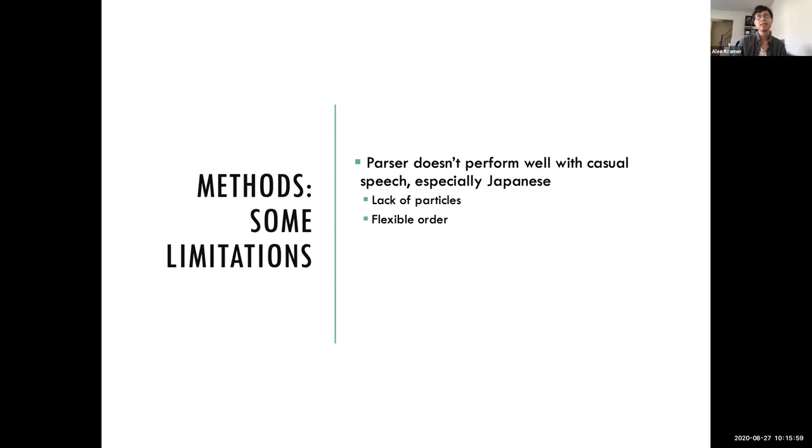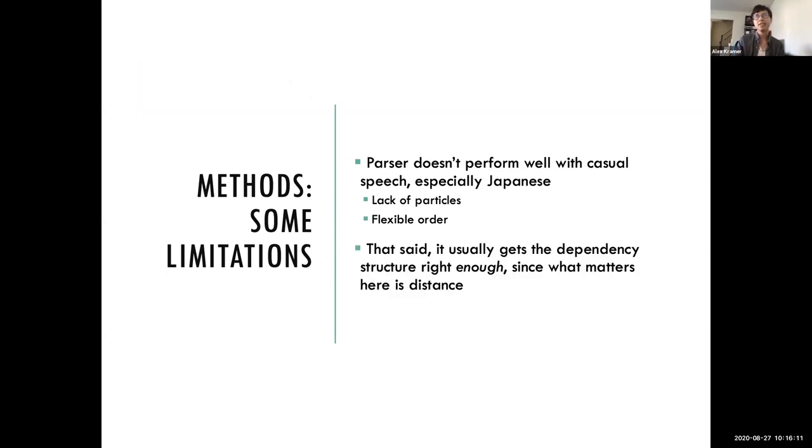Of course, there are some limitations to doing everything automatically like this. The parser doesn't do super well with casual speech, especially Japanese, because of this big difference between writing and speaking. But that said, it usually gets the dependencies right enough, since we're looking at a higher level. We're just looking at the distance. So for example, whether it correctly identifies a subject as a subject, or thinks that that subject, since there's no particle indicating it, is just an adjunct, it still correctly places a dependency between that subject and the verb. So our lengths are mostly correct.